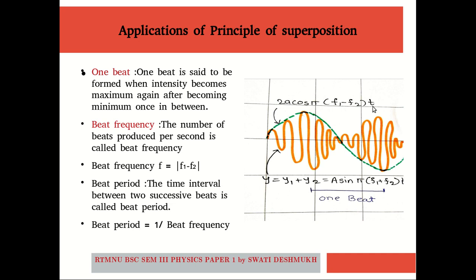So this is how a beat can be produced by the combination of two waves having slightly different frequencies. There are a few terminologies that we must remember whenever we are dealing with a beat. One beat is nothing but a maximum of intensity.